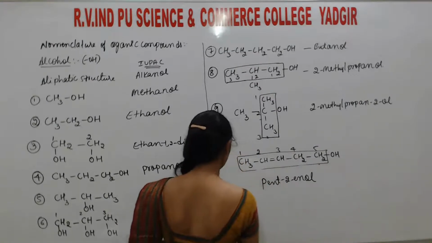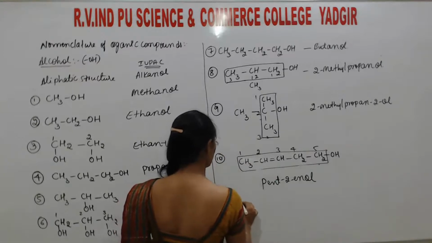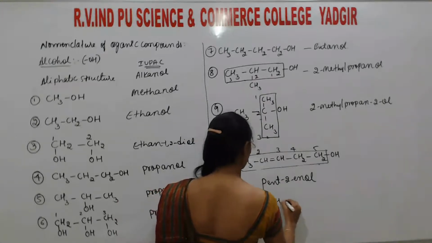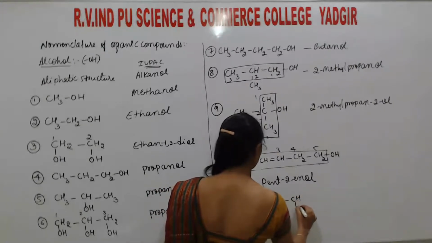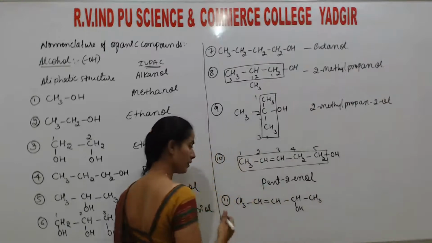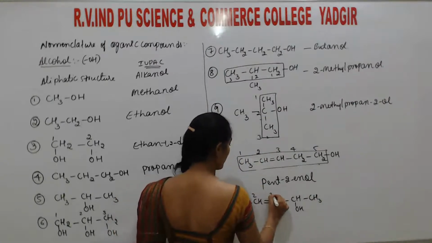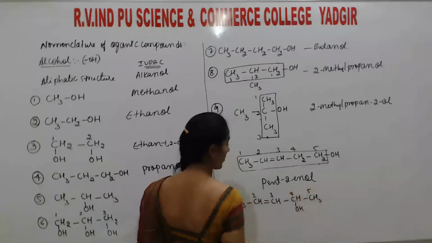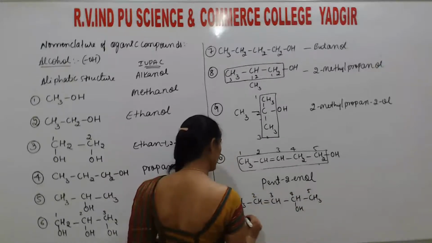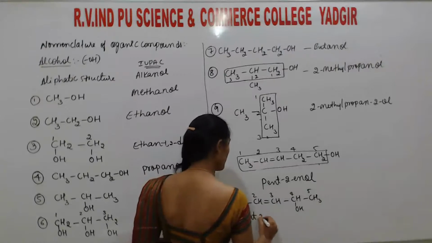So consider the same compound here, like CH3, CH, double bond CH, CHOH, CH3. The numbering starts from here: 1, 2, 3, 4, 5. Here pentene, the double bond at the second position.